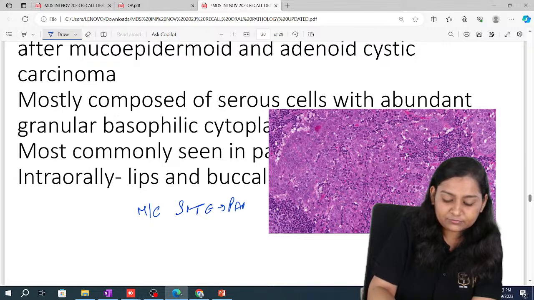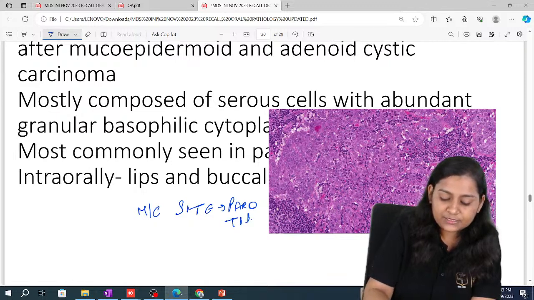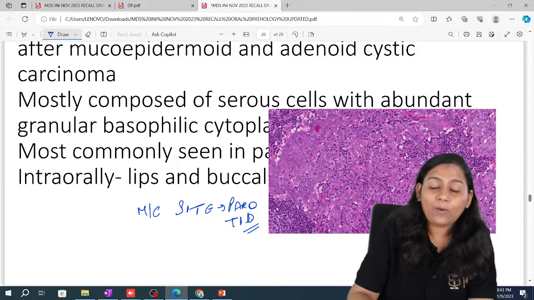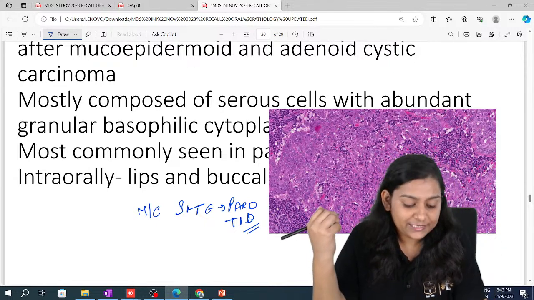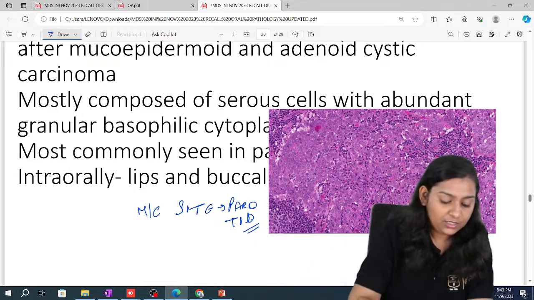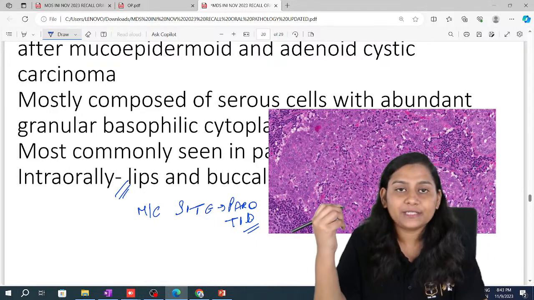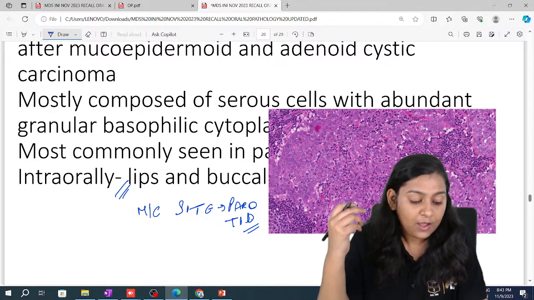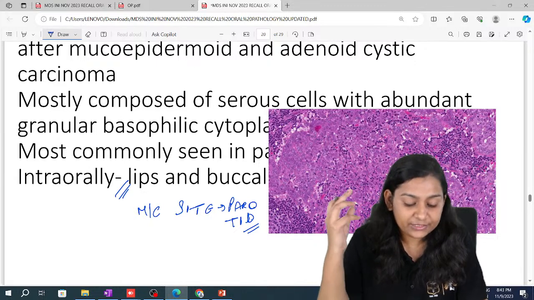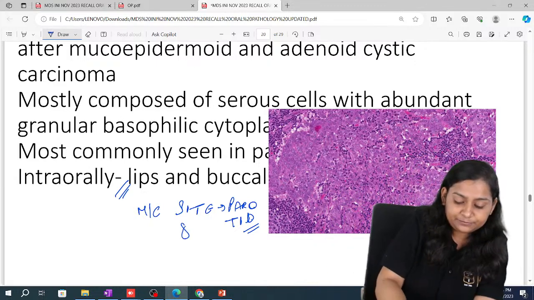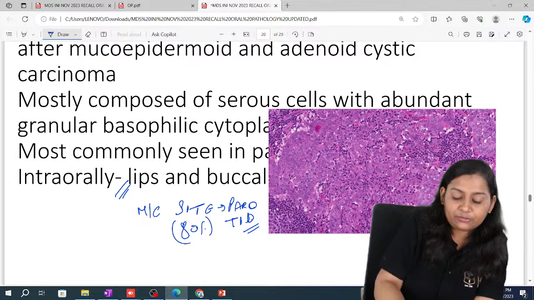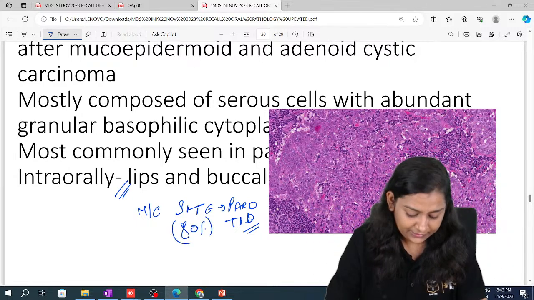Intraorally it is most commonly seen in the lip and buccal mucosa, but overall, 80% of the time it is seen in the parotid gland.